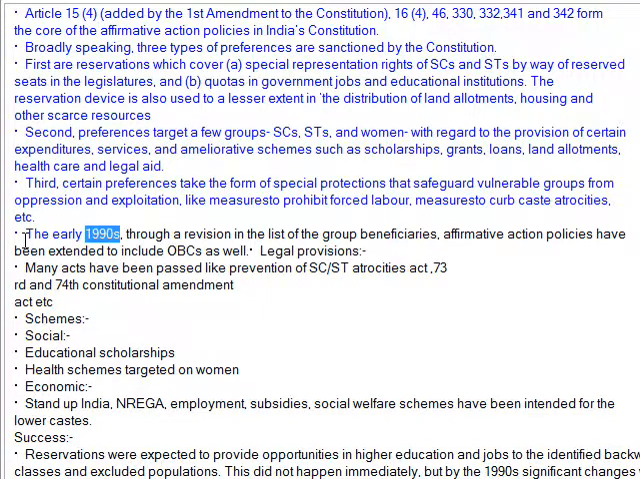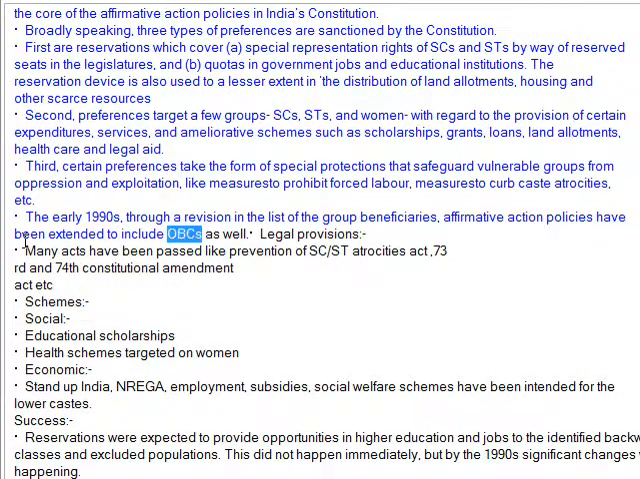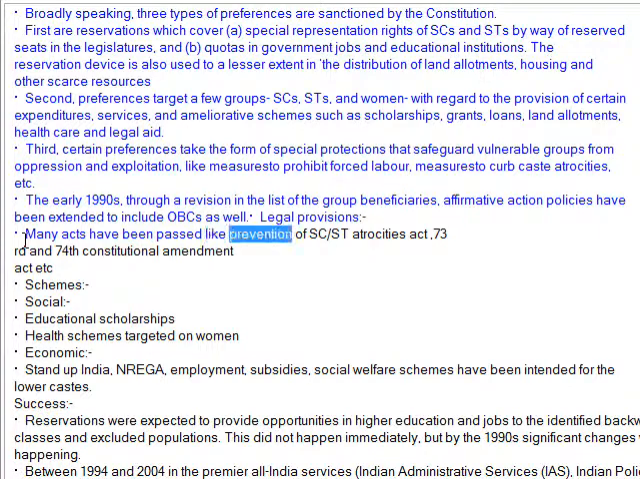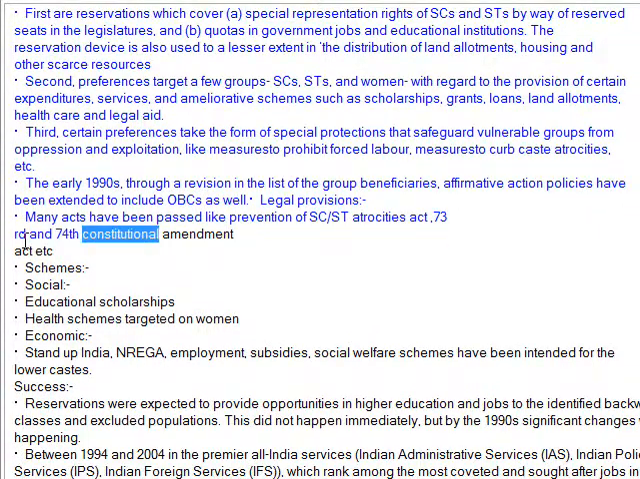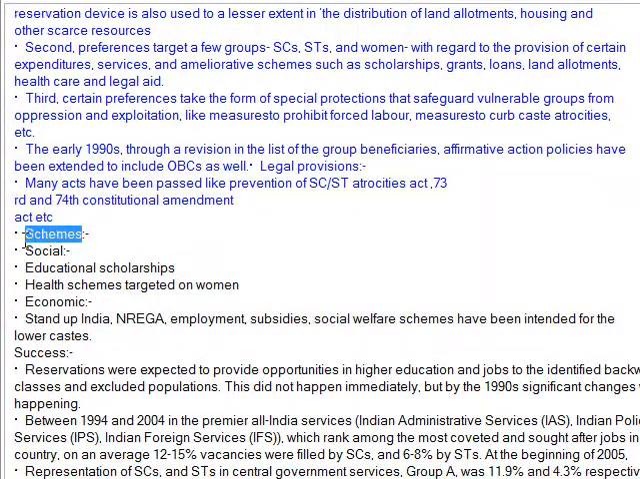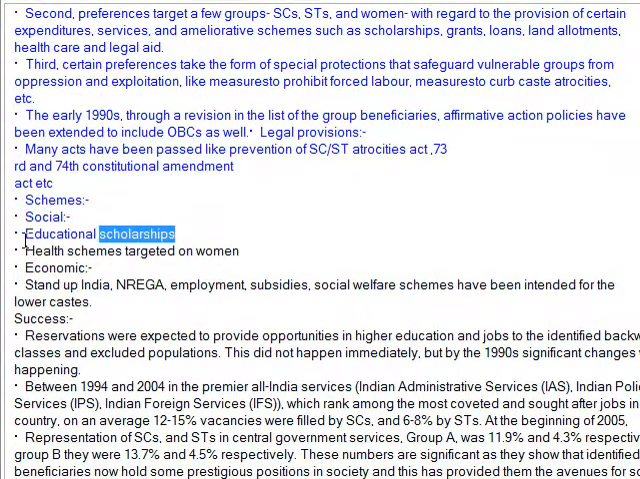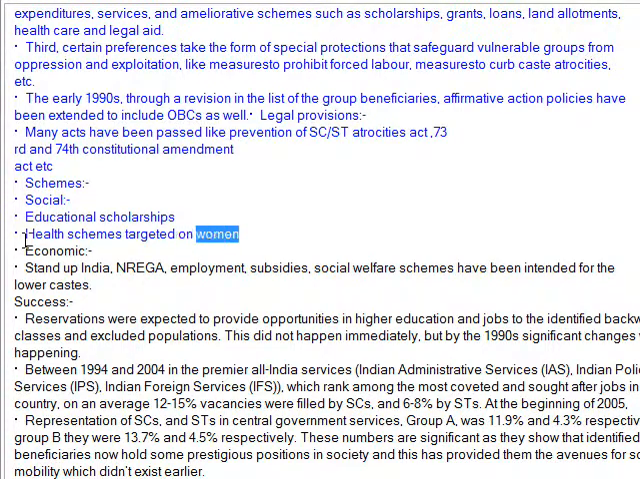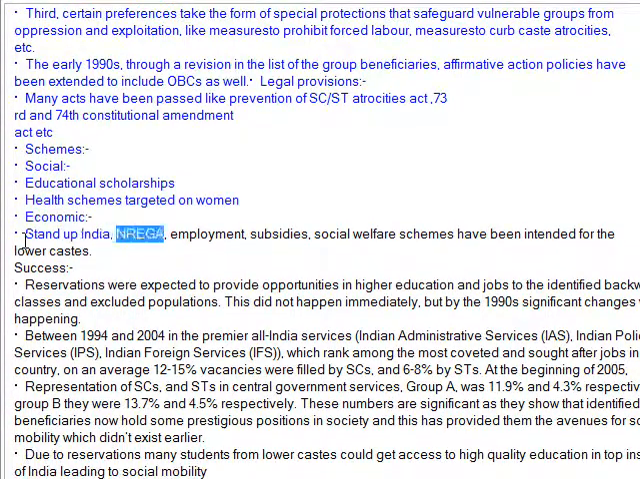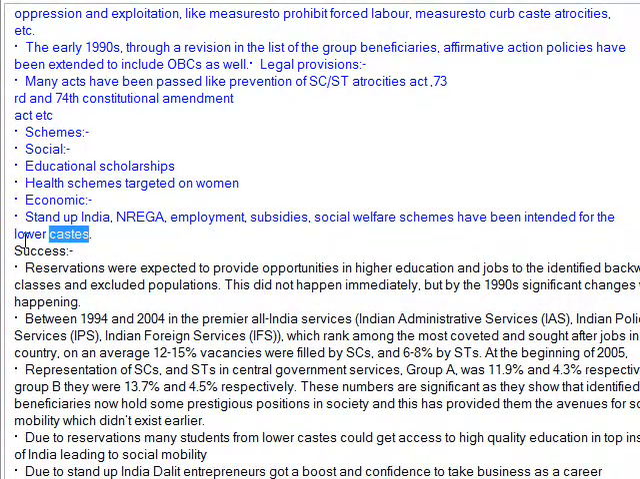In the early 1990s, through a revision in the list of the group beneficiaries, affirmative action policies have been extended to include OBCs as well. Legal provisions. Many acts have been passed, like the Prevention of SC/ST Atrocities Act, and the 73rd and 74th Constitutional Amendment Acts, etc. Schemes: social, educational scholarships, health schemes targeted on women; economic, Stand Up India, NREGA, employment, subsidies. Social welfare schemes have been intended for the lower castes.